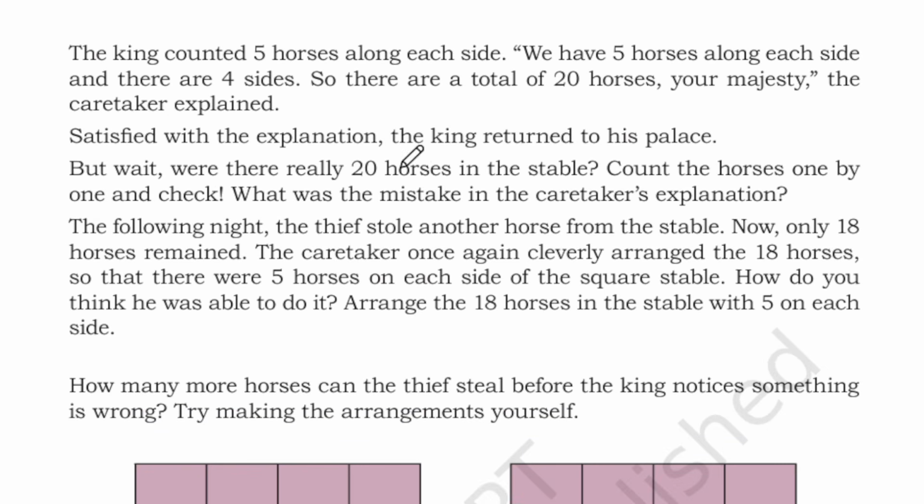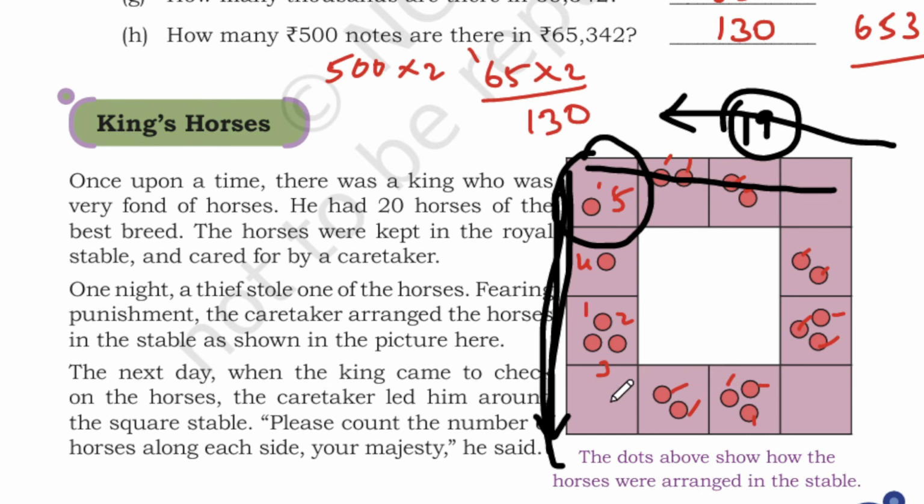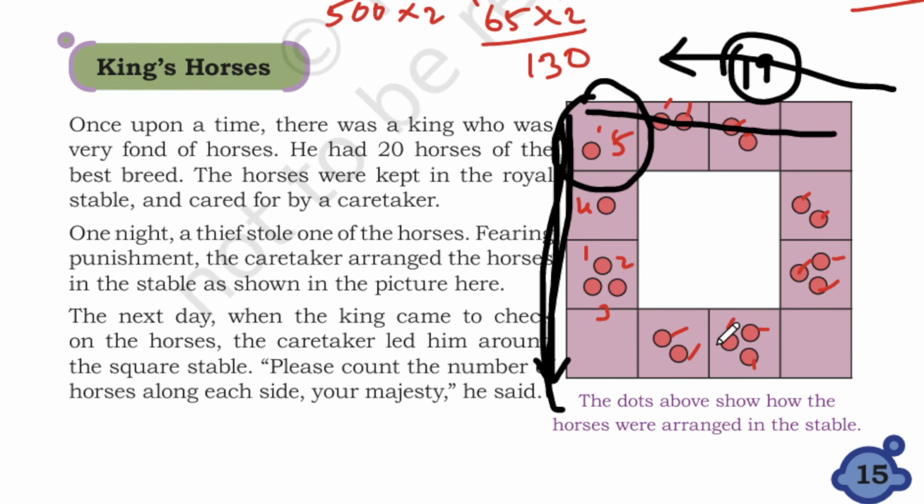Were there really 20 horses in the stable? No, the answer is no. Count the horses one by one and check. What was the mistake in the caretaker's explanation? So this is the mistake here. We only have 19 horses.